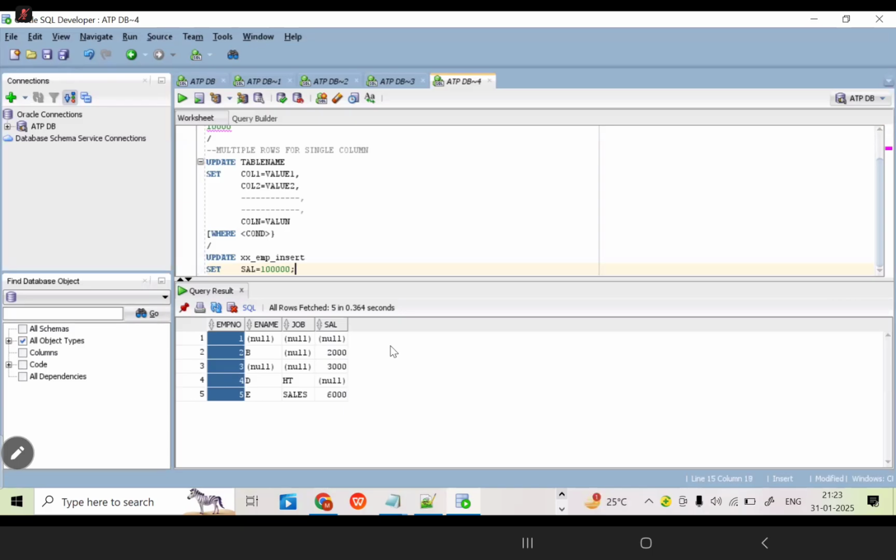Okay, no problem. Now you can tell me, this is enough. Now the query is over. Just what I have written here: update, table name. Just write the table name.